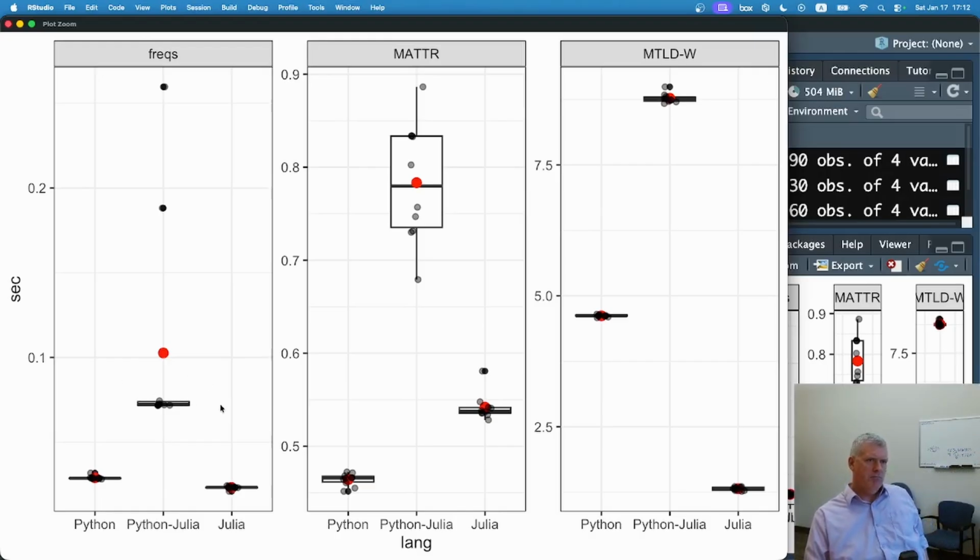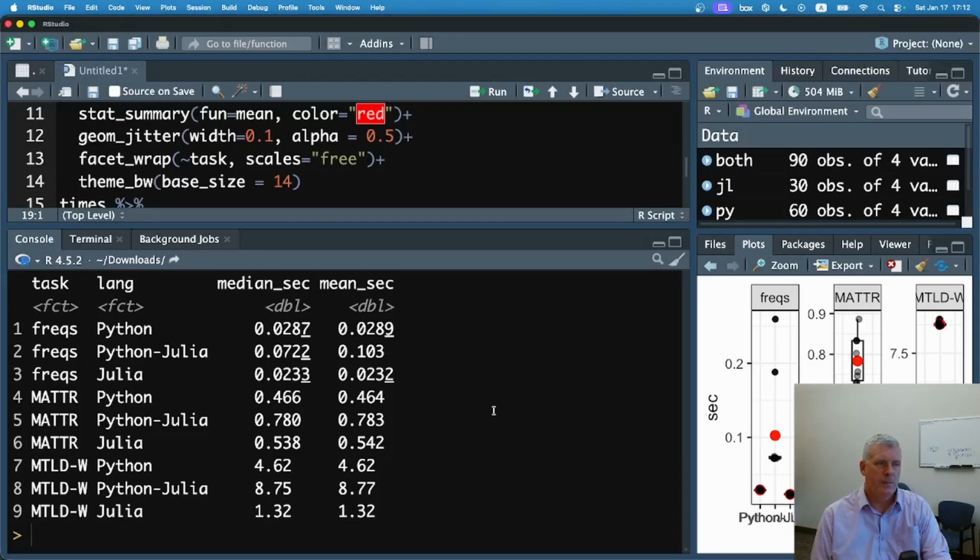Okay, interesting. Let's move on to the middle plot here, MATTR, moving average type to token ratio. We see Python is lowest there on the left of this center plot. And then Python asking Julia for help was a lot longer, 775 milliseconds right there. And then Julia working by herself was at about 540 or 50 milliseconds there. The exact numbers we can actually look at.